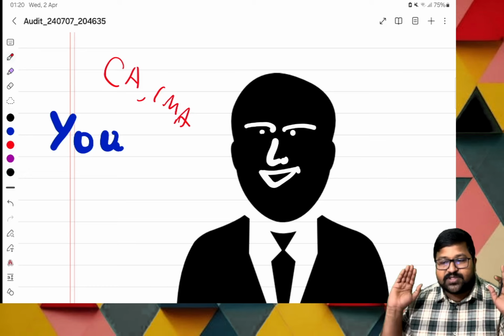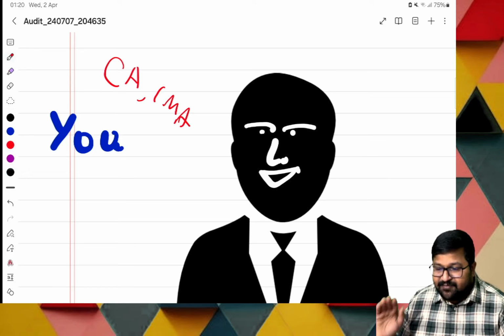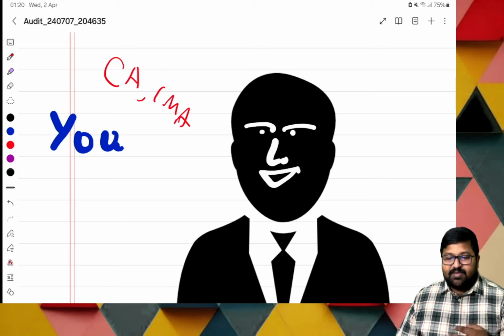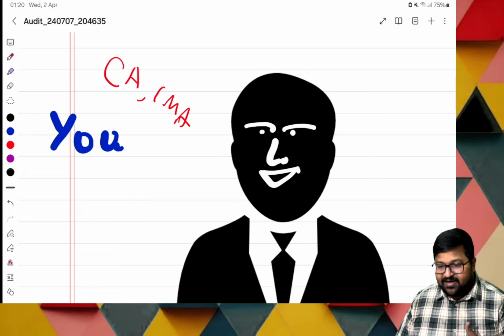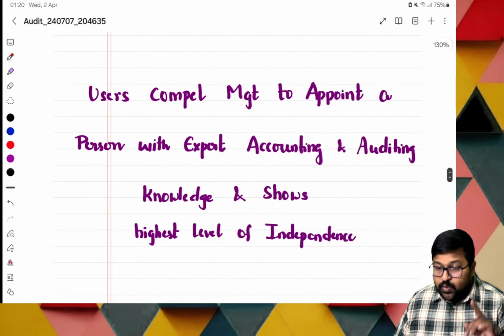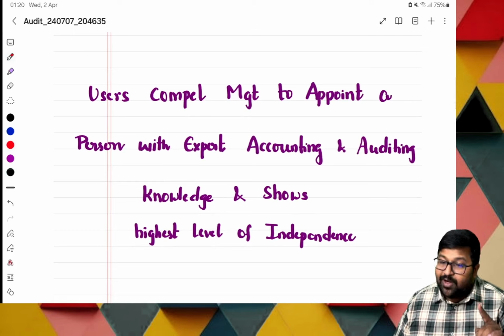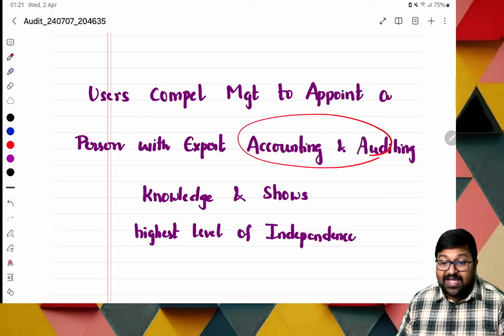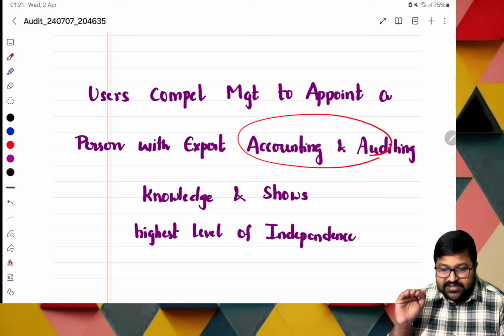So auditors are most important. Finally, you are very important. Your profession is of utmost importance. Auditing and ethics. Basically, the auditor is very important. The hero is the legend. Is it clear? The idea is that users compel management to appoint a person with expert accounting and auditing knowledge, who shows a high level of independence. Is it low level or high level? High level of independence.